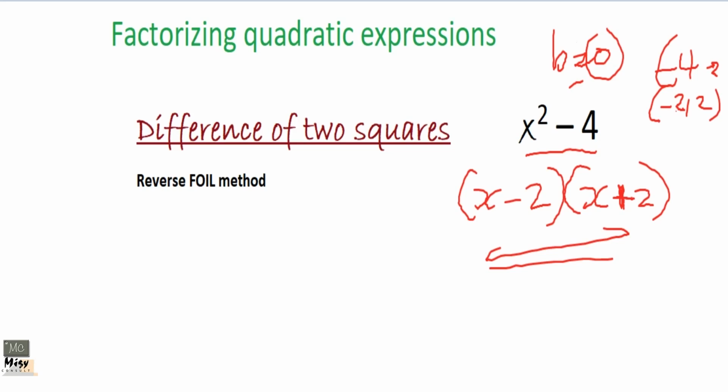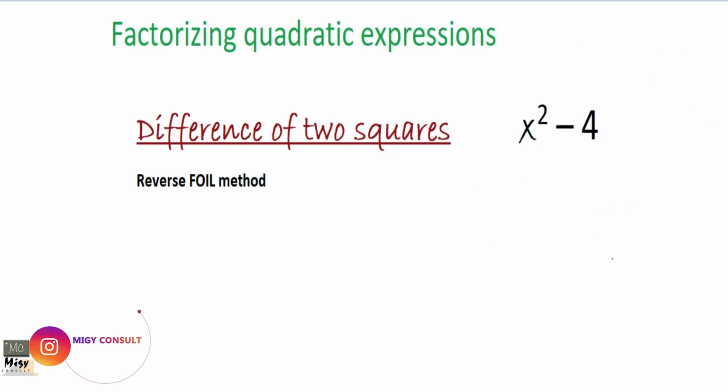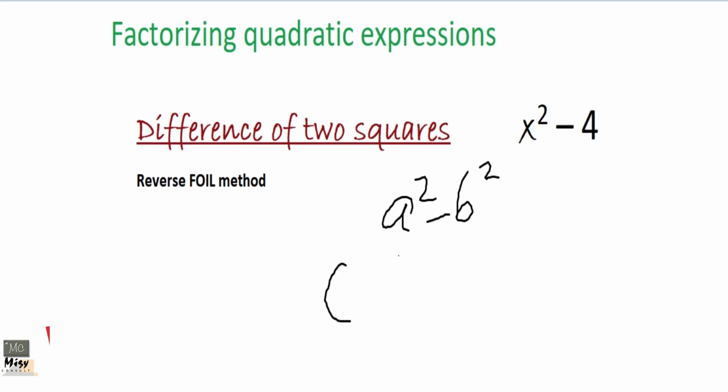Okay, so let's even do it with a different question, where this time around, let's take a question like this: a squared minus b squared. We'll do the same thing. If this is our first term, a times a will give us a squared, right? We understand.